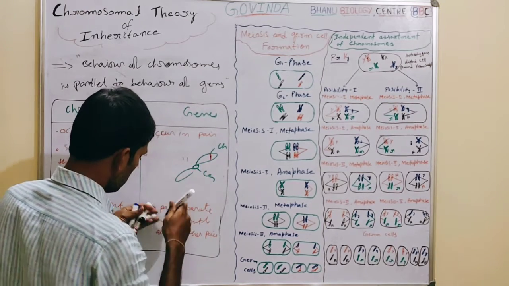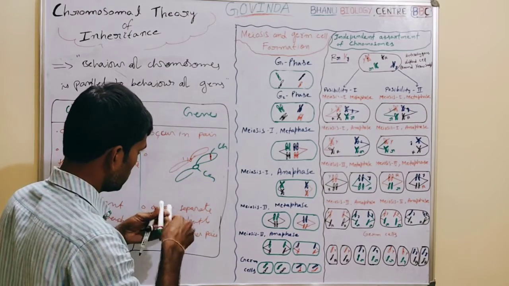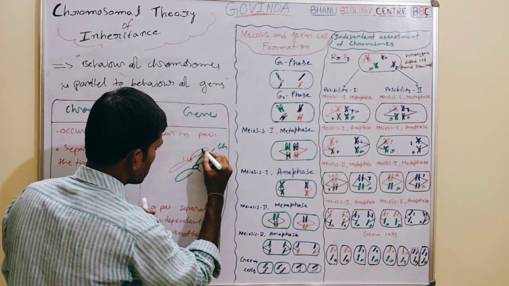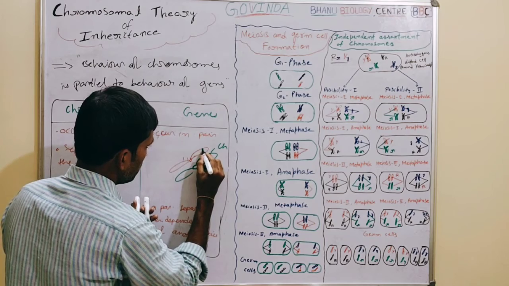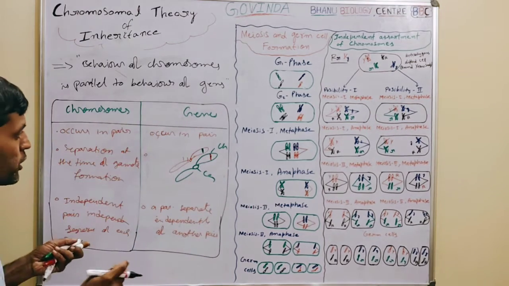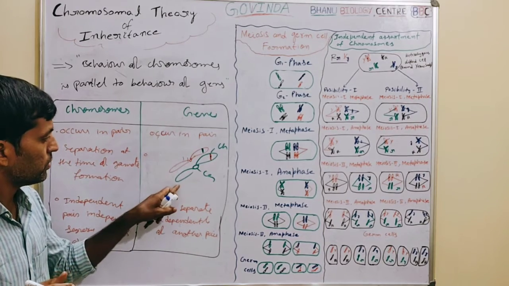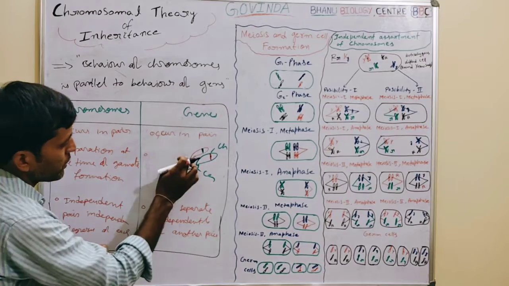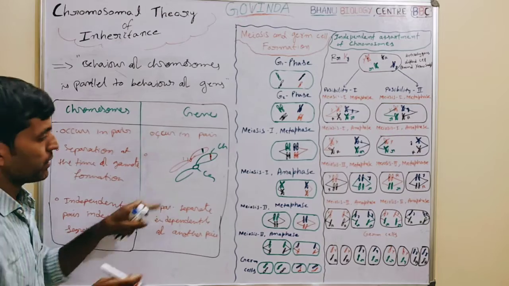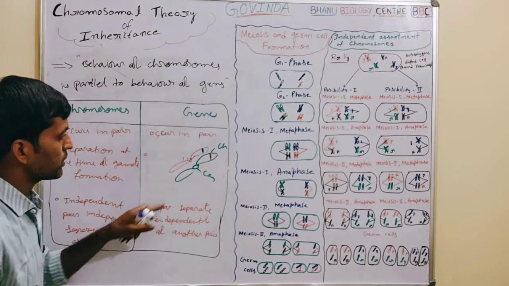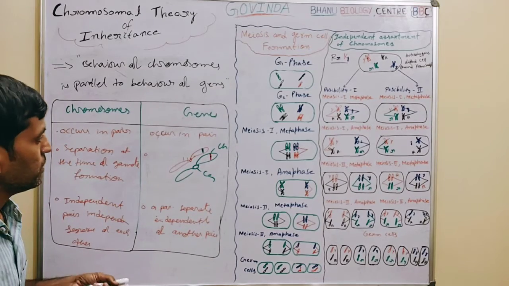Now the homologous pair. If we draw the homologous pair, it is like this. At the same locus, genes are present. In a homologous pair, one chromosome is received from the father, and the other chromosome is received from the mother. The chromosome received from the father is called paternal, and the chromosome received from the mother is called the maternal chromosome.